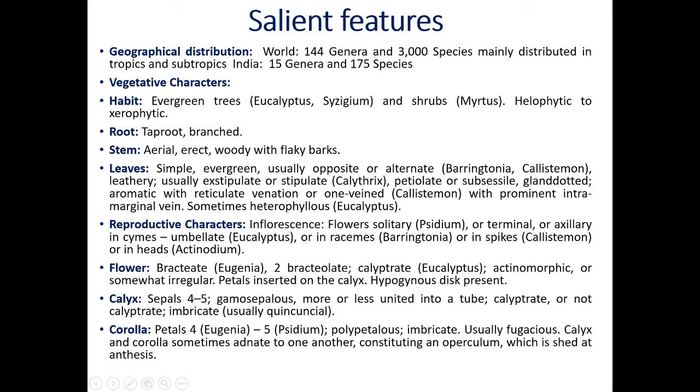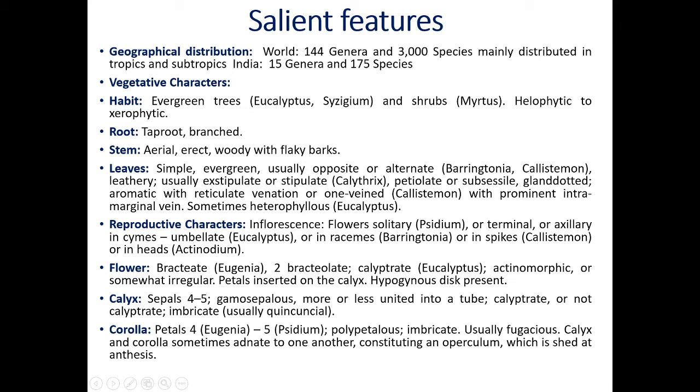Only one vein is there with a prominent intramarginal vein. If you observe guava plant leaves or eucalyptus plant, you will see this intramarginal vein. That means veins and veinlets do not touch the margin, and just near the margin there is a vein present. This condition is called intramarginal vein.